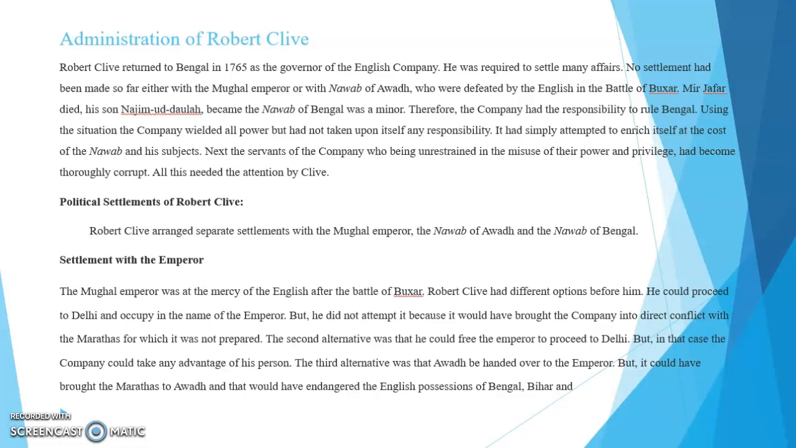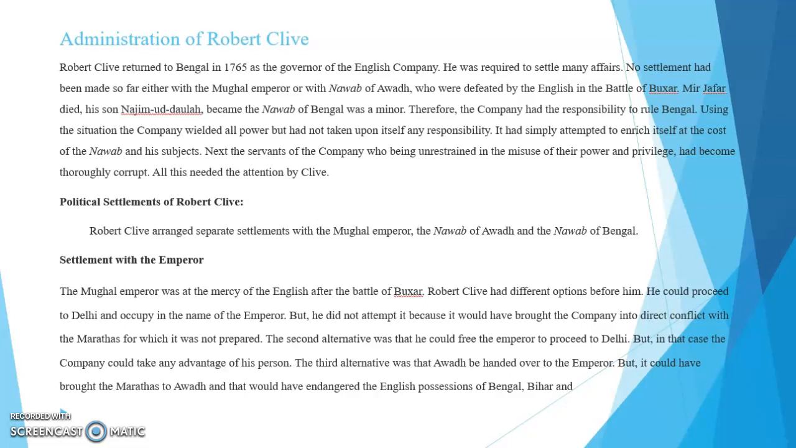Robert Clive had different options placed before him. First one, he could proceed to Delhi and occupy it in the name of the Emperor. But he did not attempt it because it would have brought the company into direct conflict with the Marathas, for which it was not prepared. Then the second alternative was that he could free the emperor to proceed to Delhi, but in that case, the company could not take any advantage of his person.